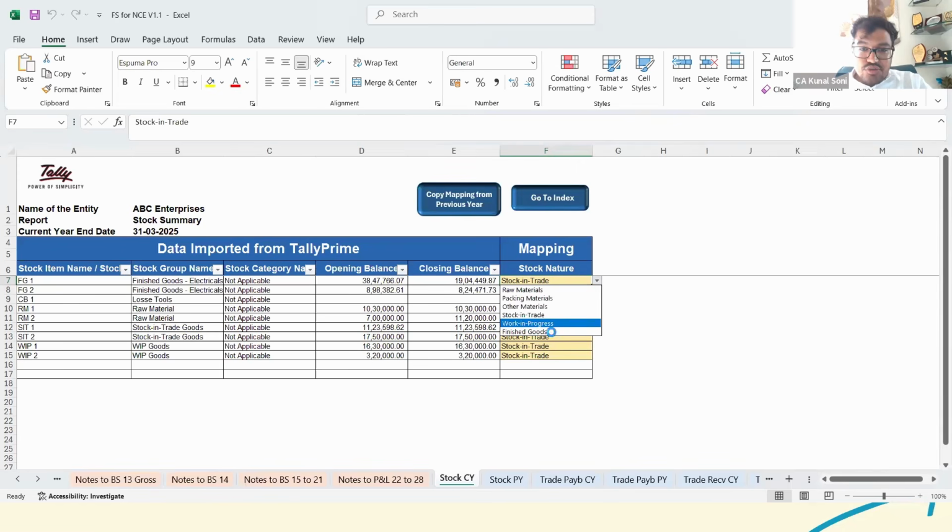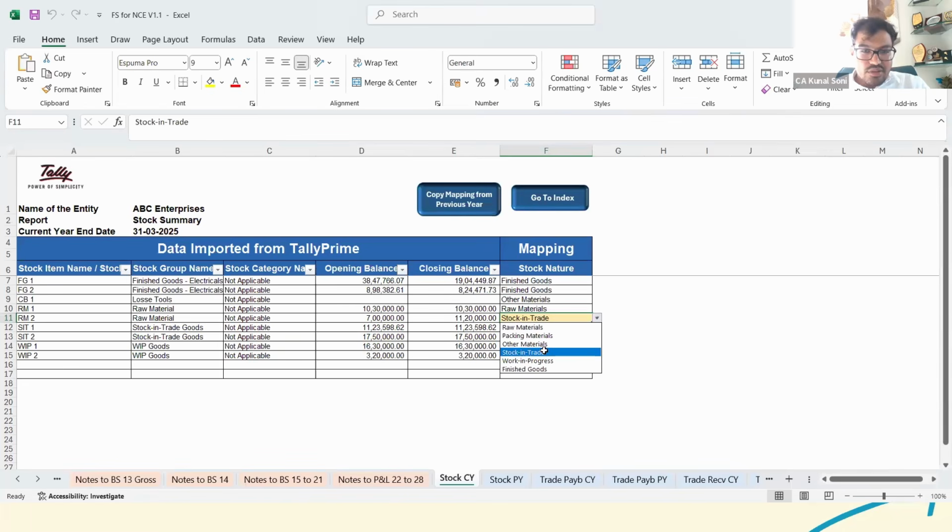Now this is finished good, so you could just select the same, that this is for finished good. Then again, this is for FG only. These are some loose materials. You can just say it is for stores or packing material or loose other materials. Then this is raw material. So accordingly, based on your inventory working, it would be mapped by itself.